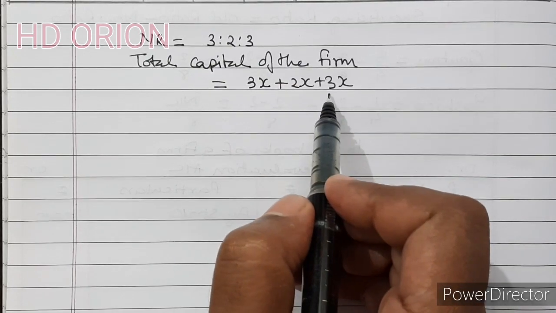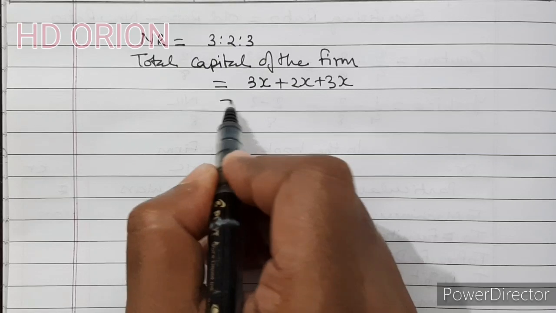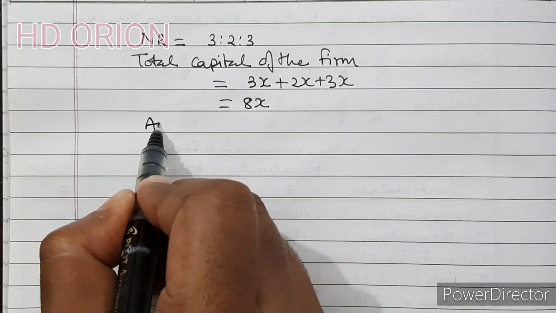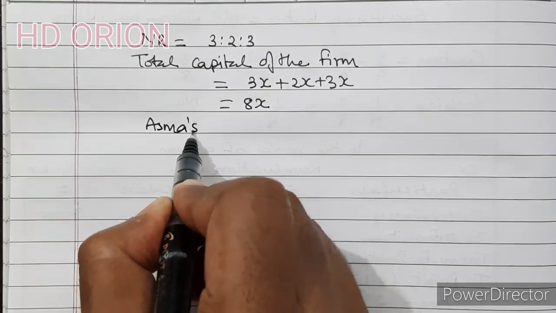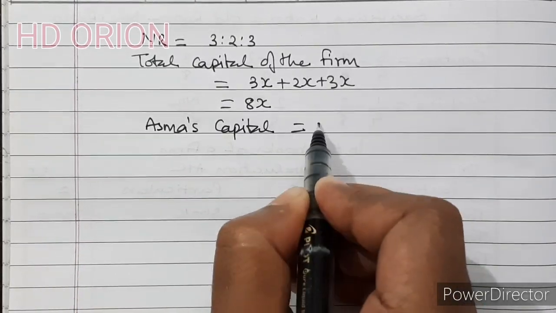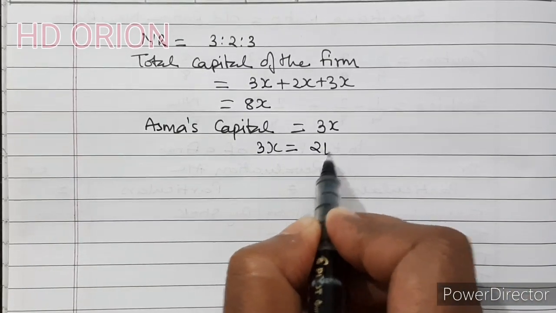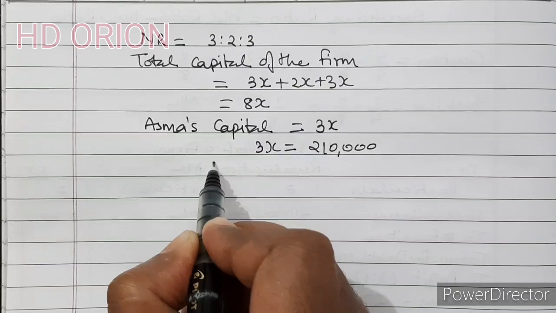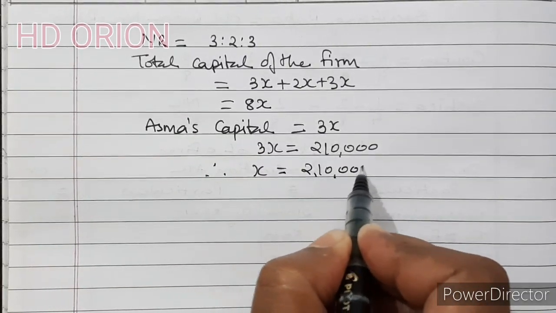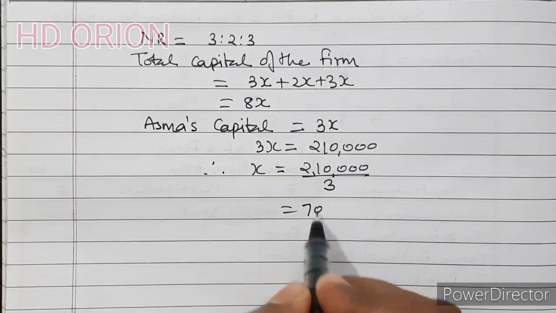So the total capital is 8x. But we know Asma's capital. Asma's capital is 3x, and 3x is equal to 2,10,000. Therefore x is equal to 2,10,000 divided by 3, which is 70,000.